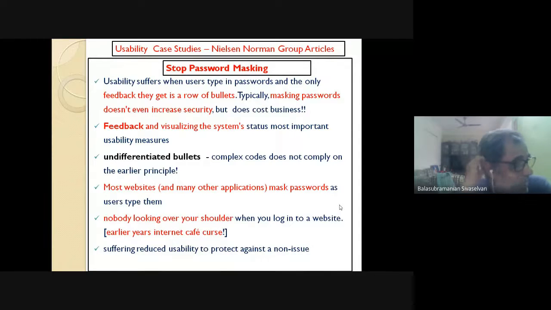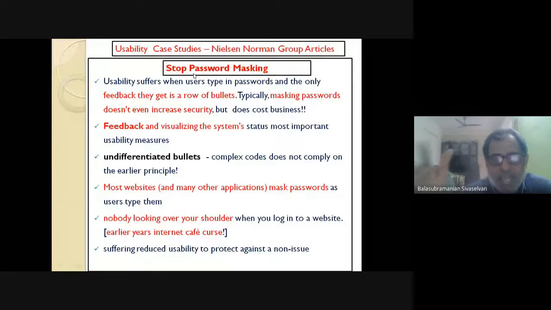Okay, right. So this first interesting guideline or observation from Nielsen's team, they say this password masking business should stop. These are again still HCI issues. Password masking means, on most of the websites where it's an authenticated login setup,